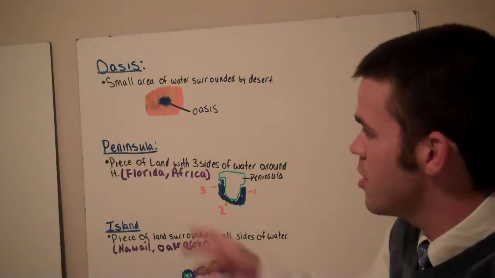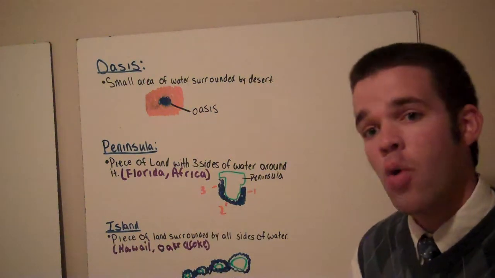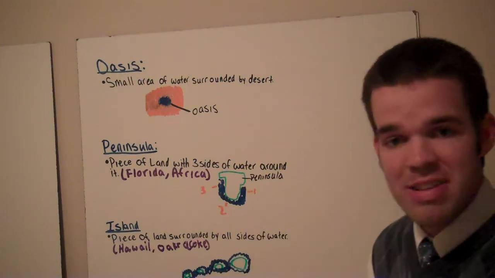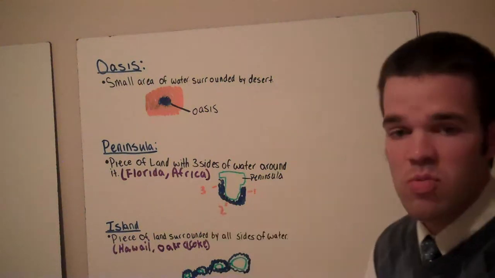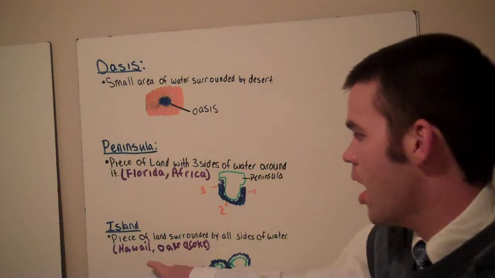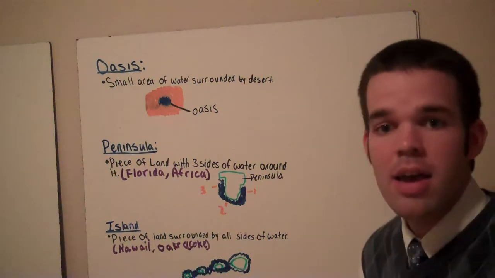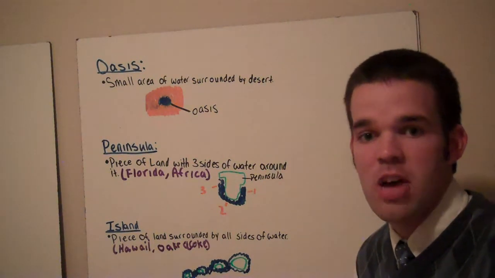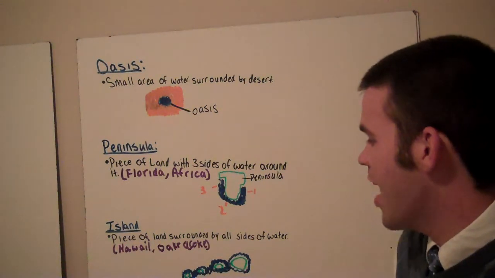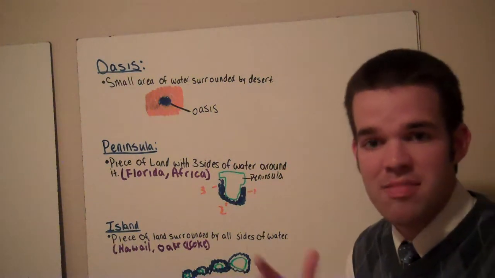The next one, don't get it too confused. An island is a piece of land surrounded by all sides of water, not 3 sides. A peninsula is one that's surrounded by all sides but one side, usually 3 sides. The 2 most famous islands are Hawaii, one of the 50 states off the coast of California. That is more of a chain of islands, several islands put together.